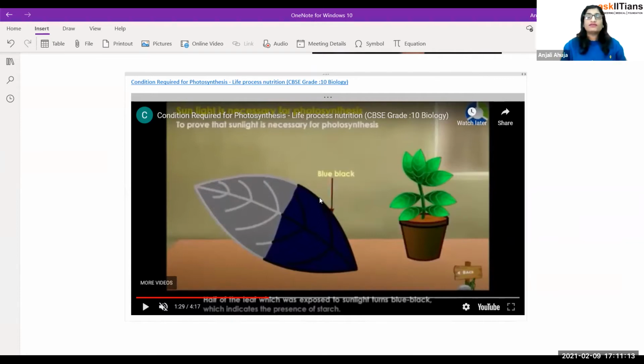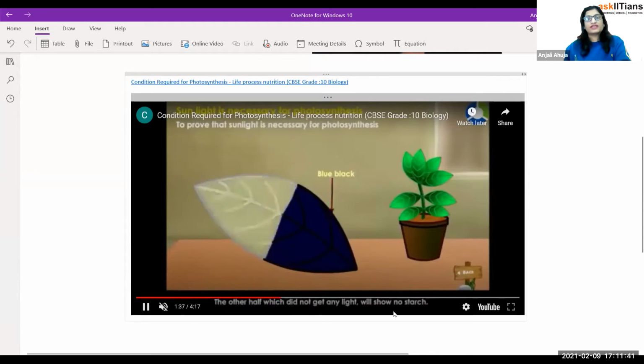And all they are doing in the experiment is testing for the presence of starch. In the first case, you add iodine. In the second case, you also add iodine after putting it in the alcohol. But in the first case, the transparent or decolorized part that you are using, the starch result will be negative. And in this case, starch will be positive. A blue patch will be there. So that's what they are trying to do in the video. That's the first thing. The other portion does not get any light, so it shows no starch.